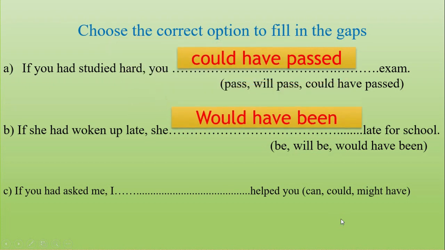Okay, if she had woken up late, she would have been late for school. Again here subject had plus verb 3, here is would have plus verb 3. The last, if you had asked me, had verb 3, I might have, subject might have verb 3. Verb 3 is already given there, so you need to choose might plus have. Okay, thank you.